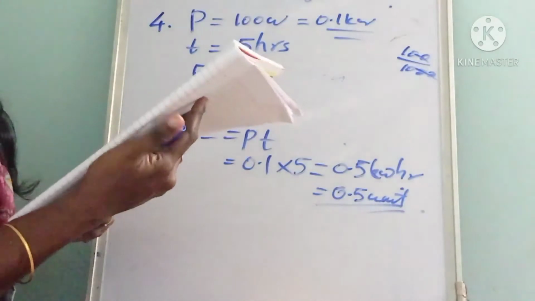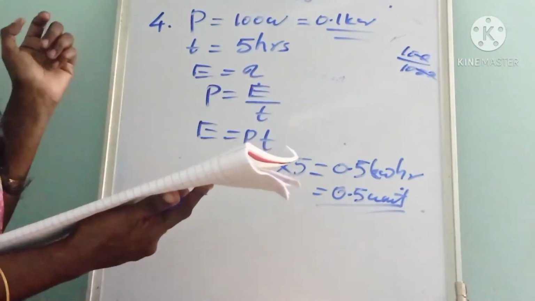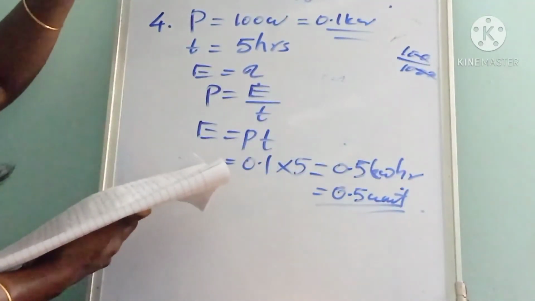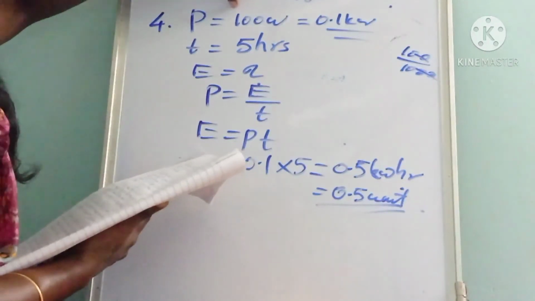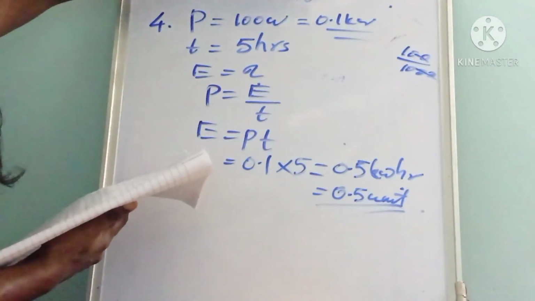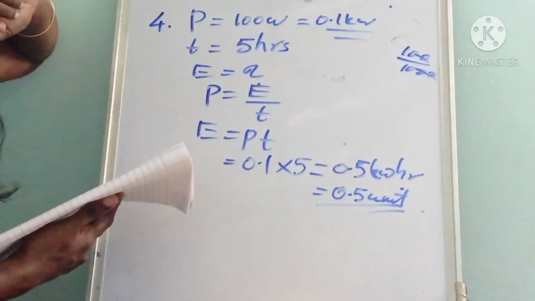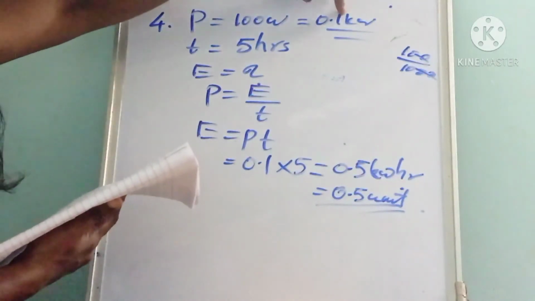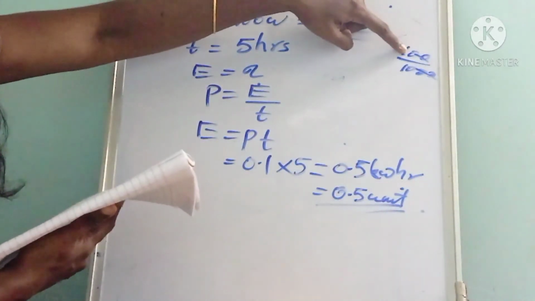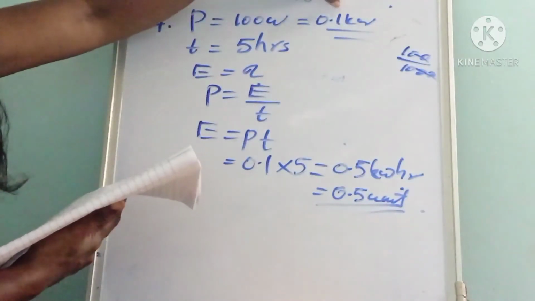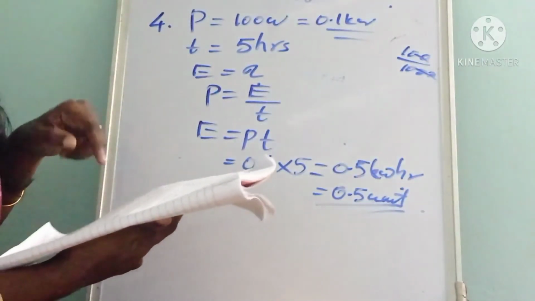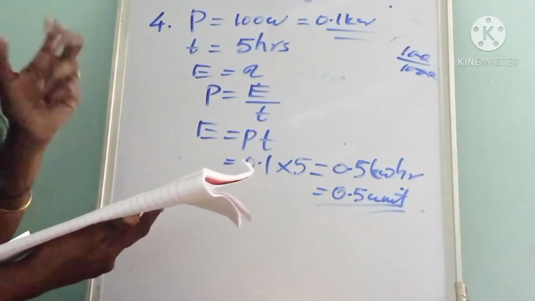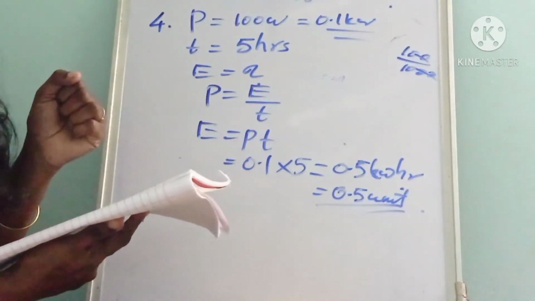Here an electric bulb of power 100 watt, which is equivalent to 0.1 kilowatt. We convert watt into kilowatt by dividing by 1000. It is used for 5 hours. Then we calculate how much electric energy is consumed.